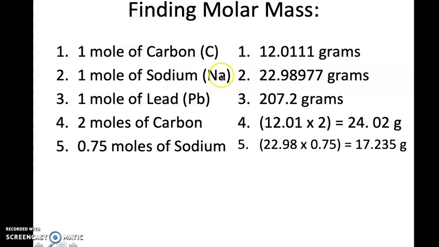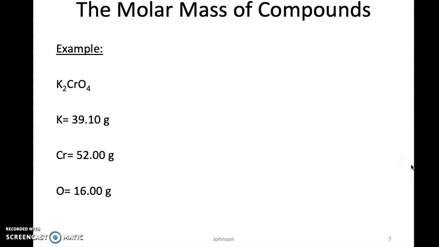Okay, so look up here. 1 mole of sodium is 22.98977 grams. Not quite 1 mole of sodium is going to be not quite the atomic mass of 1 mole of sodium. Do we see how 1 mole weighs a little more than 0.75 moles, right? Okay. Now, that's just finding the atomic mass of elements, okay? What we'll find the atomic or the molar mass of is typically our compounds.